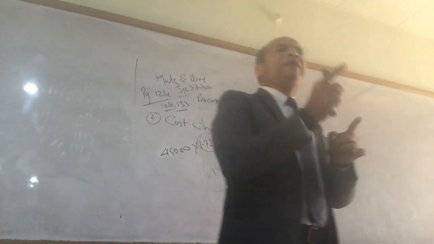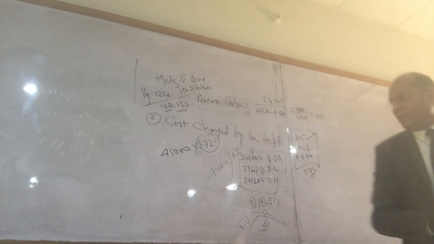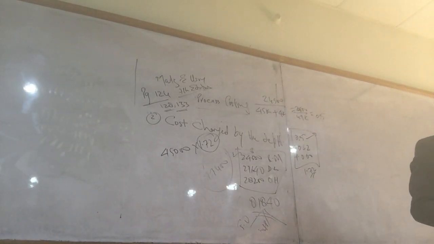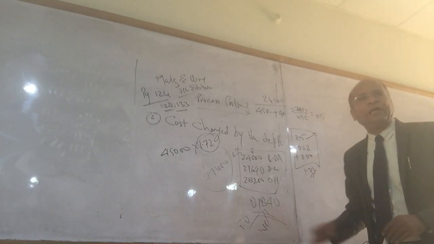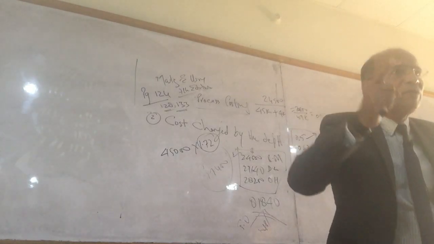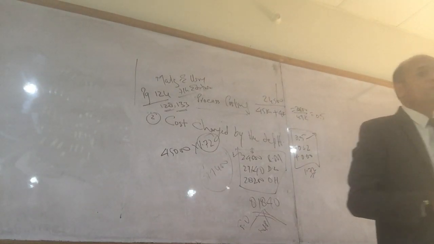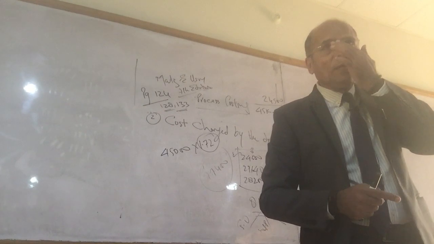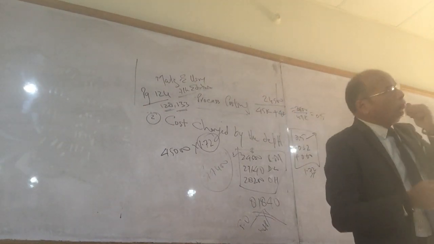81,840, but out of 81,840 we transfer only 7,400. Why? Because 81,840 is the cost of total 50,000. Did we transfer total 50,000? No. How many units do we transfer? It means you need to take only the cost of 45,000 units.